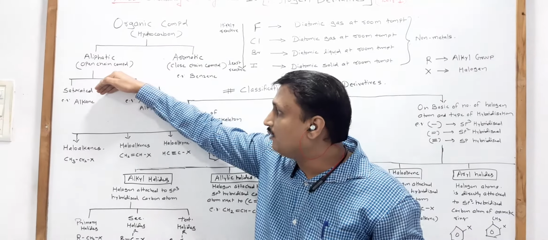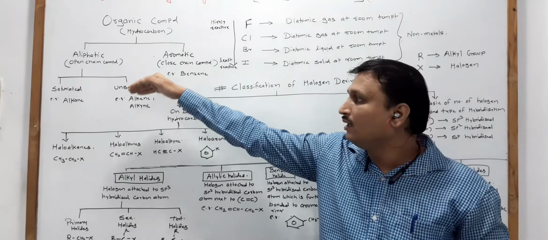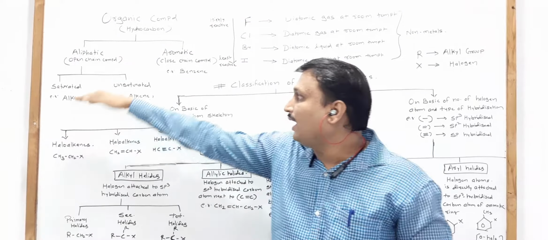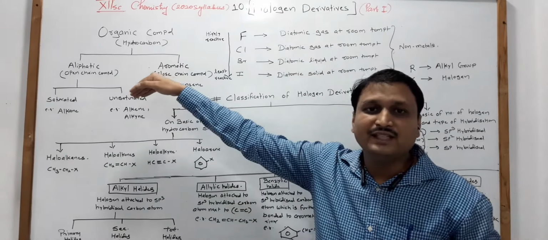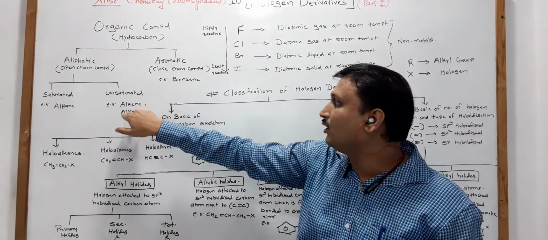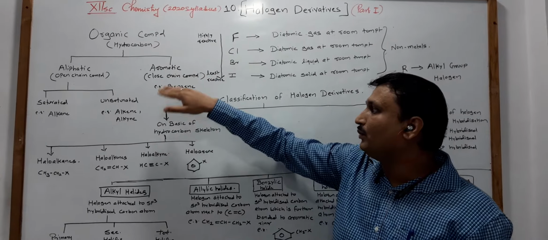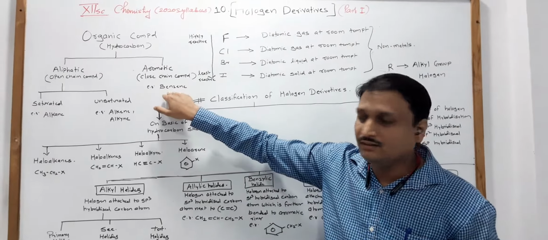What is a saturated compound? Saturated compounds have single bonds, for example alkanes. Unsaturated compounds have a double bond or a triple bond, for example alkenes or alkynes. The aromatic compounds are closed chain compounds, with an example of benzene.